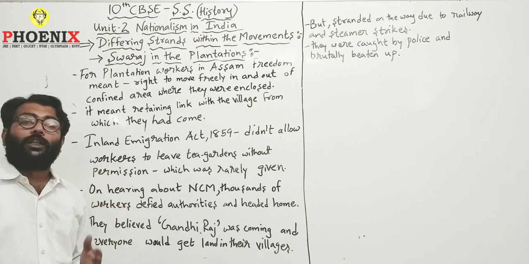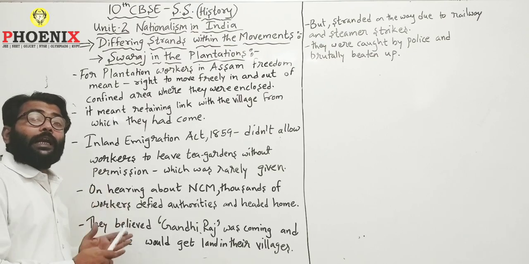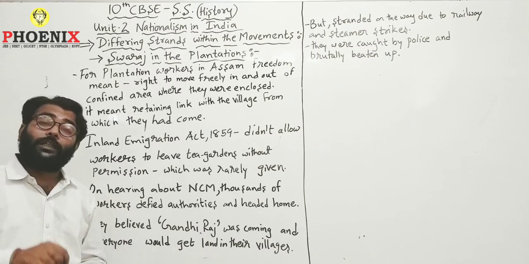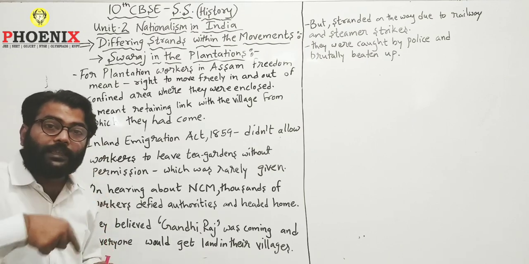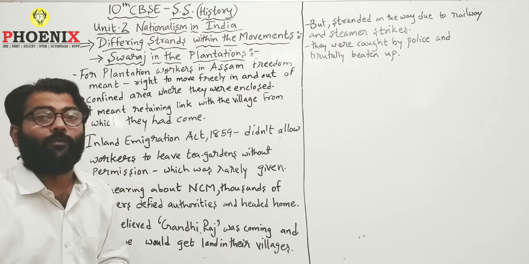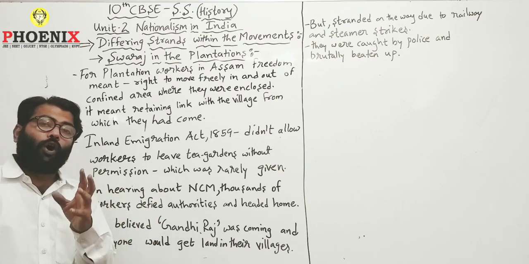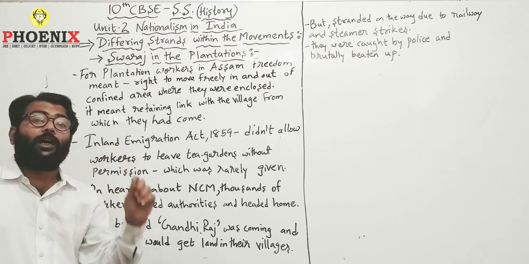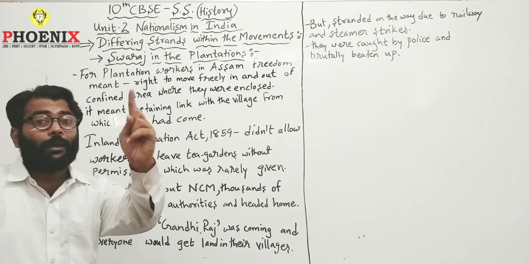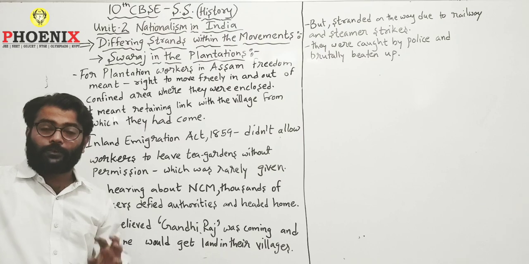Because there was a law passed by the British in the mid-19th century, the Inland Emigration Act of 1859. Inland means within the land, that is within the country. Emigration means movement of people from one place to another. An act means obviously a law. So there was a law regarding the movement of people within the country, and under this law, whosoever was a worker brought by the British government as a punishment from some other area was affected.